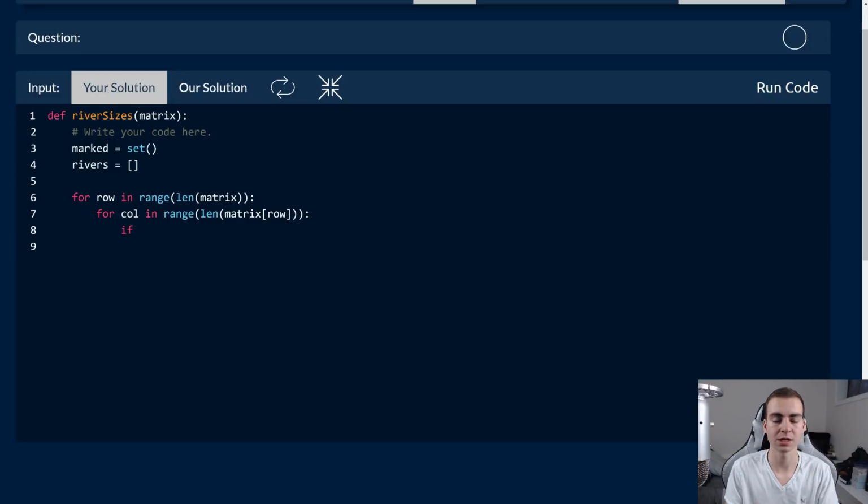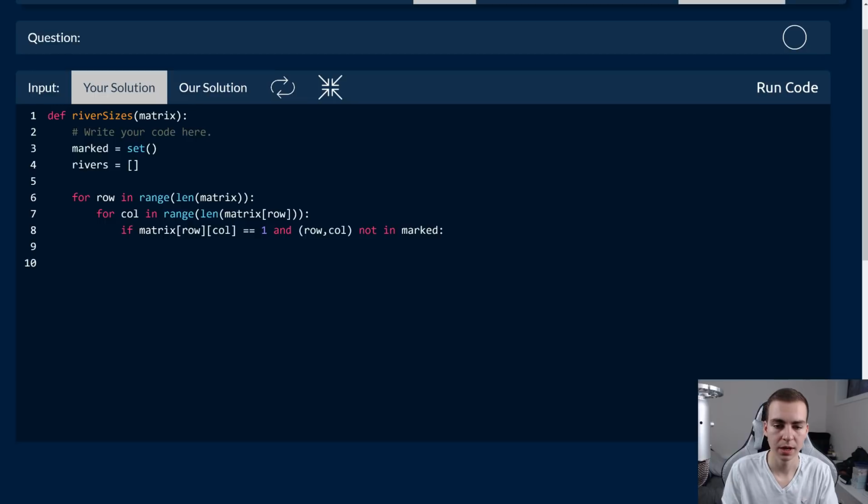So to do that, we're going to say if, in this case, matrix, and we'll say row col equals 1, and in this case, we'll say row col not in marked.